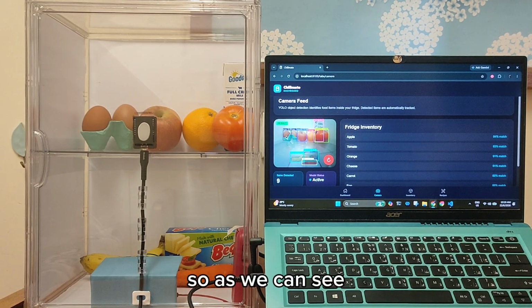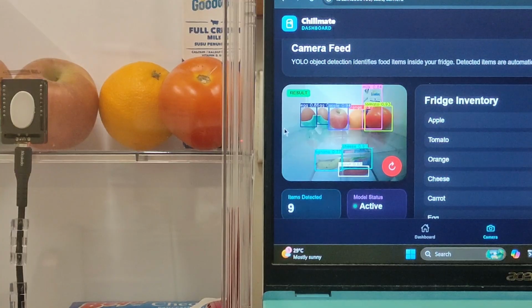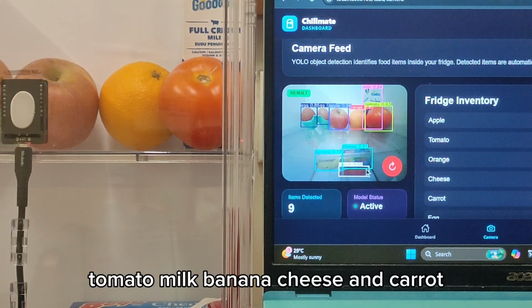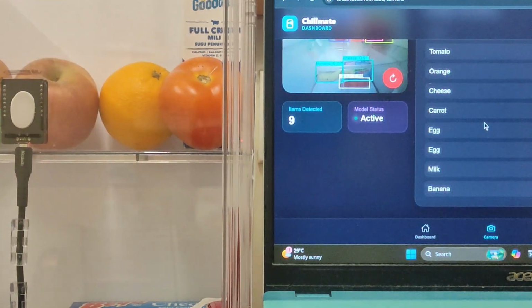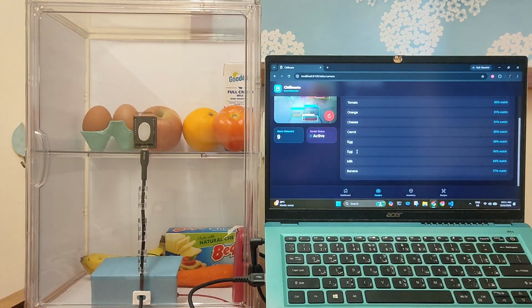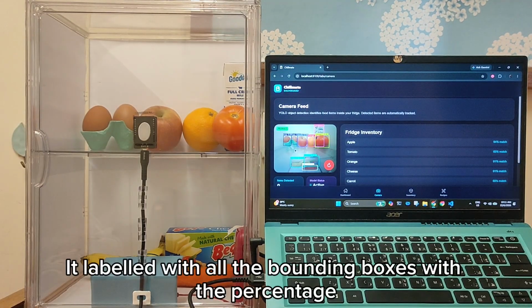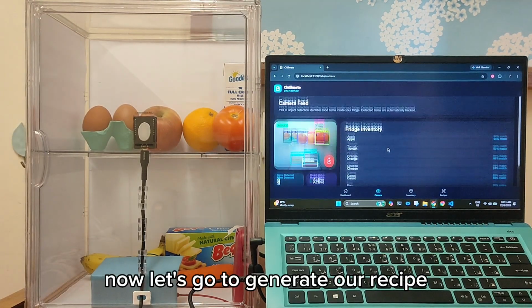So as you can see, there are 2 eggs, 1 apple, orange, tomato, milk, banana, cheese, and carrot, with a total of 9. It labeled with all the bounding boxes with the percentage. Now let's go to generate our recipe.